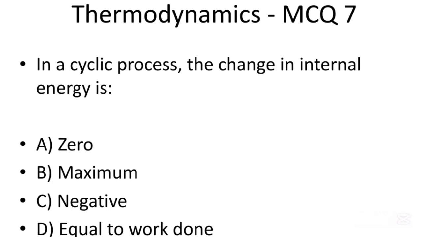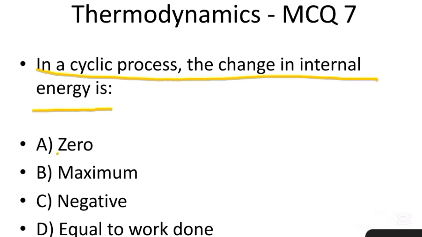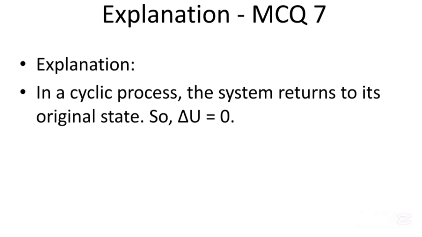Next MCQ. In a cyclic process, the change in internal energy is: 0, maximum, negative, or equal to work done. So the correct option is A, 0. In a cyclic process, the system returns to its original state, so delta U is equal to 0.